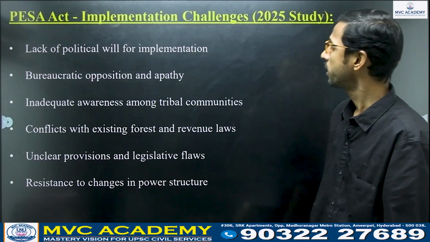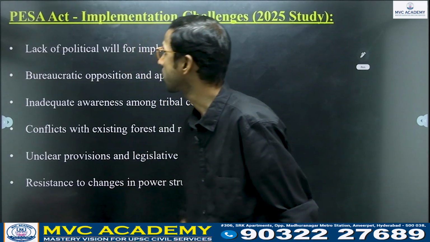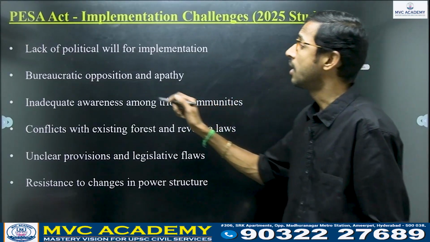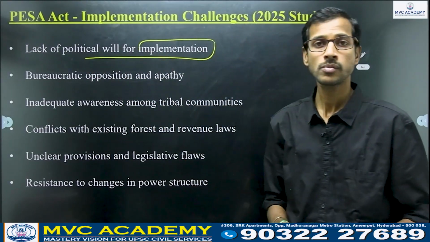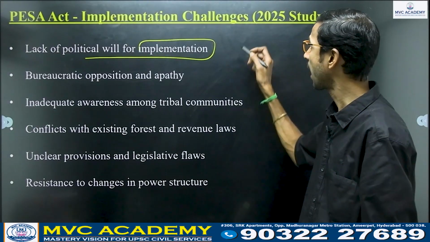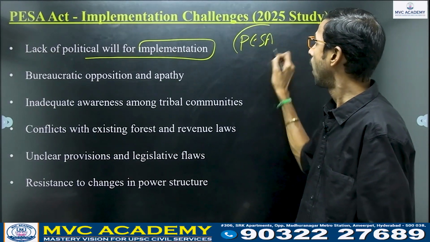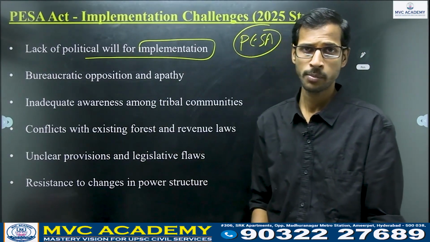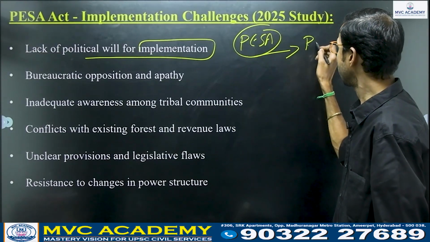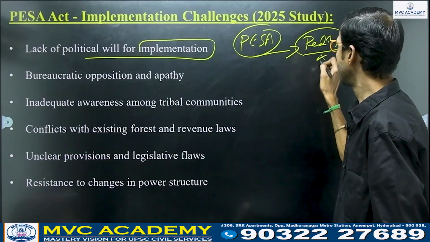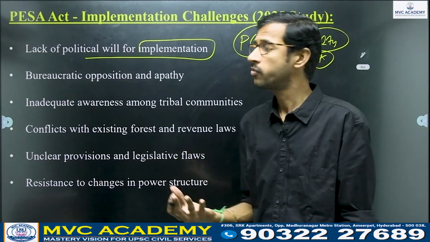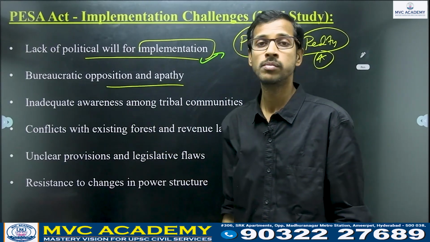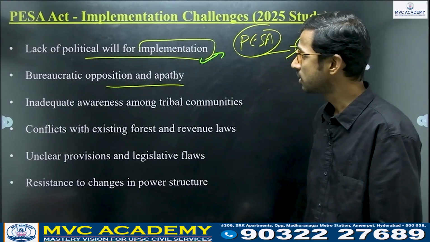Now what are the implementation challenges? Regarding the PESA Act, according to a recent 2025 study, the first is lack of political will for implementation. If you see the PESA Act provisions or powers of Gram Sabha, those are excellent to empower the tribal community people. But in reality, the implementation is very much lacking, right? Because of lack of political will, implementation is a loophole. Then, bureaucratic opposition and apathy, which is very important.